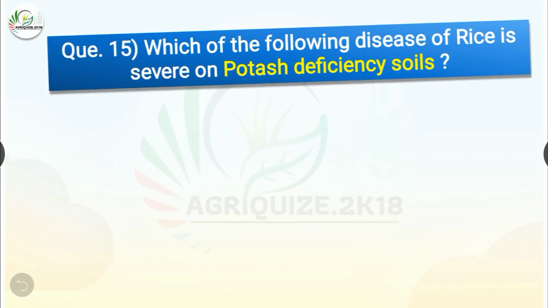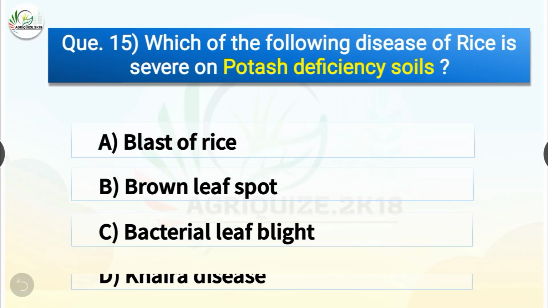Question number 15. Which of the following diseases of rice is severe on potash deficiency soils? The options are blast of rice, brown leaf spot, bacterial leaf blight or Khaira disease. The correct answer is option B, brown leaf spot. So brown leaf spot disease of rice is severe on potash deficiency soils.